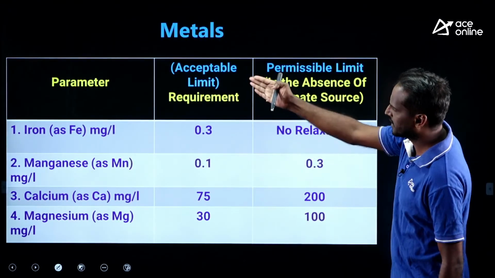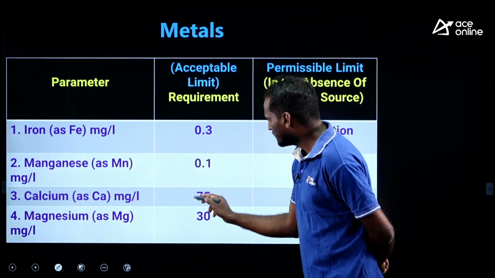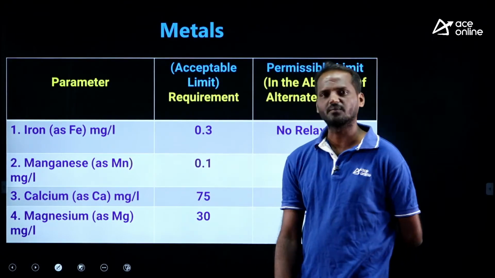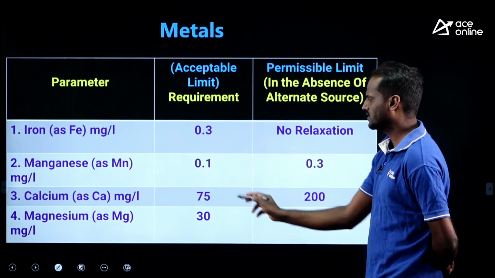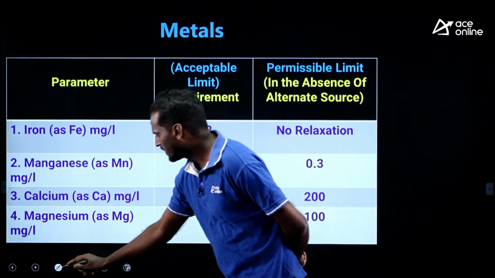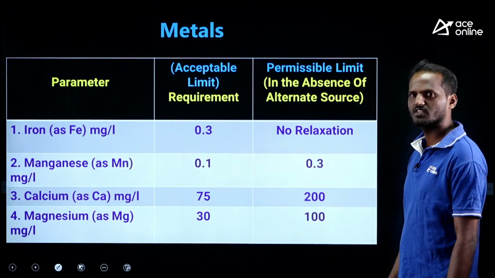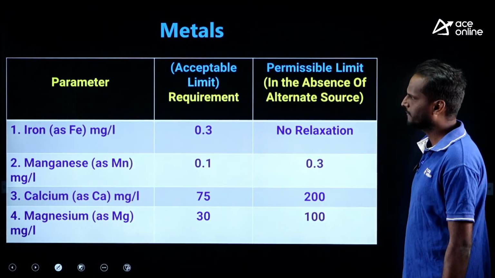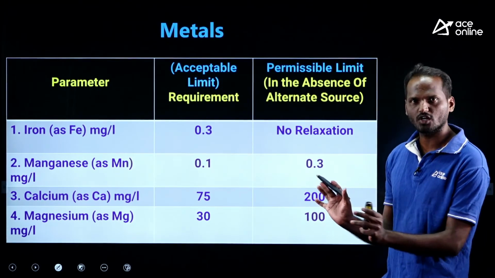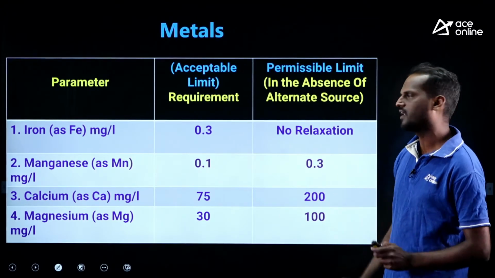Let me give you the metals also. This was asked in last year's SSC JE. Calcium acceptable limit is 75 milligram per liter. Take the screenshot. Very, very important water quality parameters. Take the screenshot of this also. Okay, this is about water quality standards in that particular quality of water.